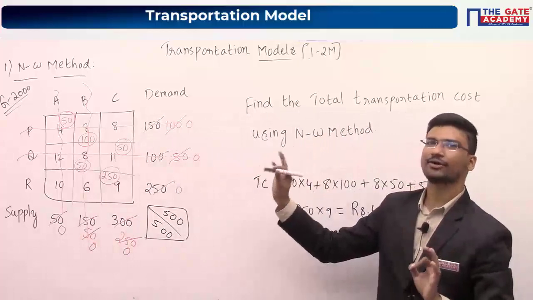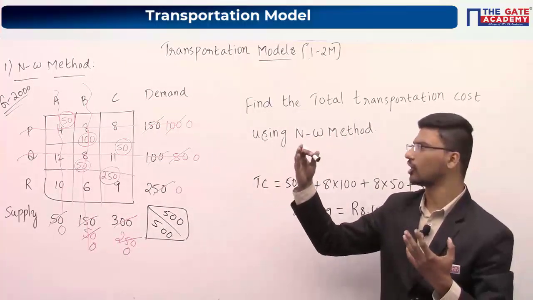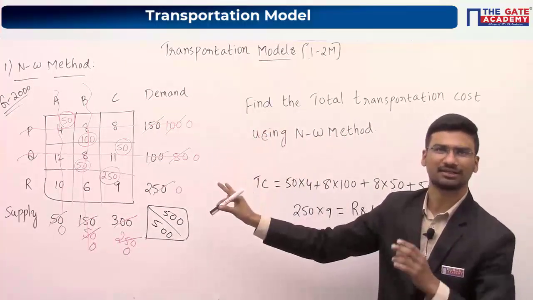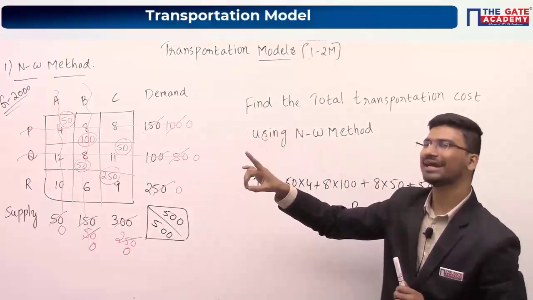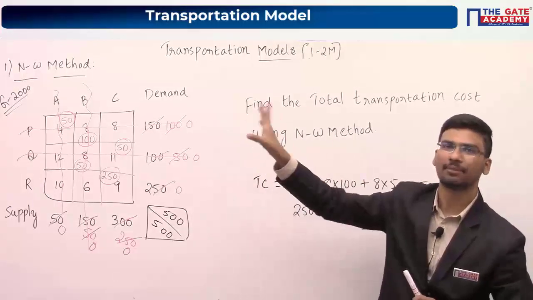Any doubt regarding this, you can ask. If you want me to repeat, then I will repeat this method. Very simple method. You have to go to the northwest corner cell and allocate the minimum of supply and demand in that particular cell.